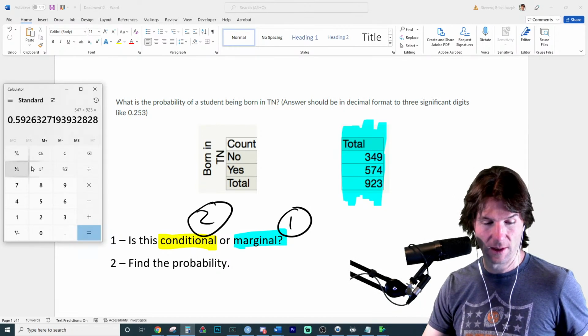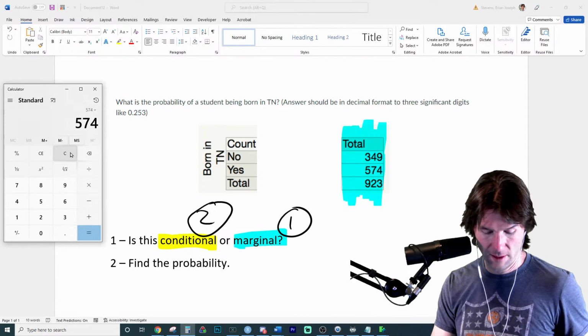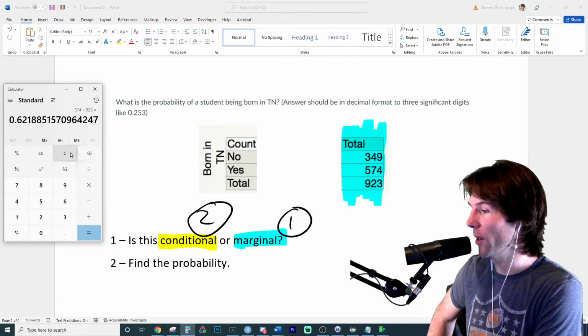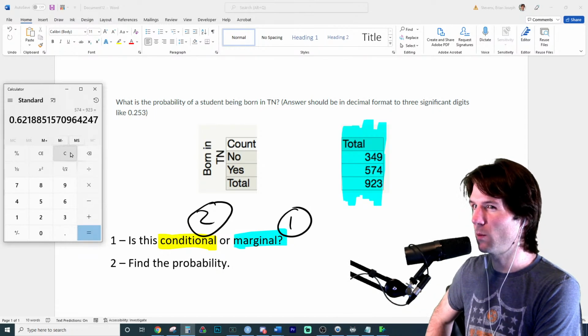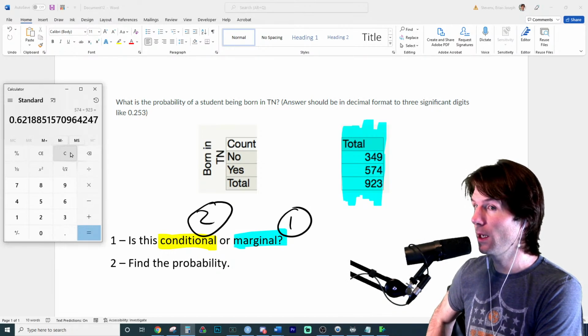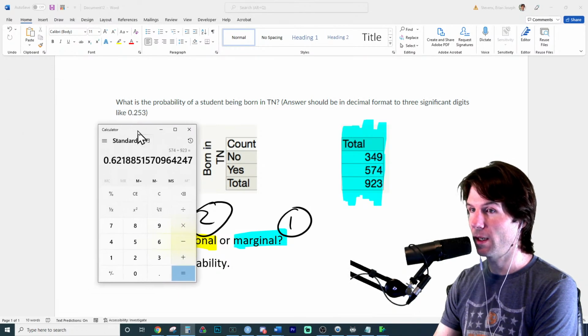And I did 547. There we go. And then round that to be 0.622. And so that would be the answer right there. Don't multiply by the 100. Notice how it says the decimal format right here.